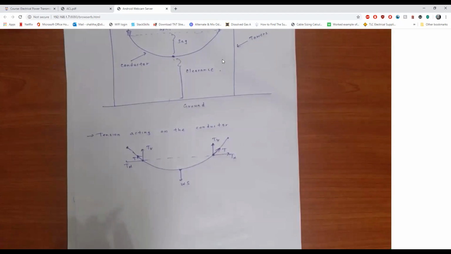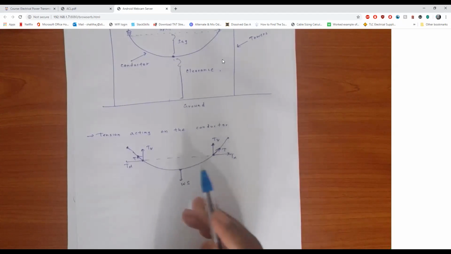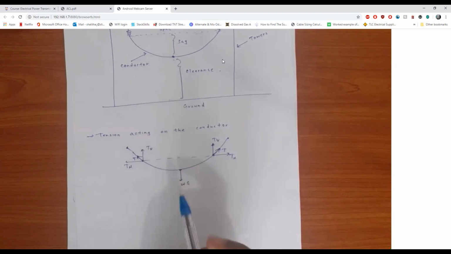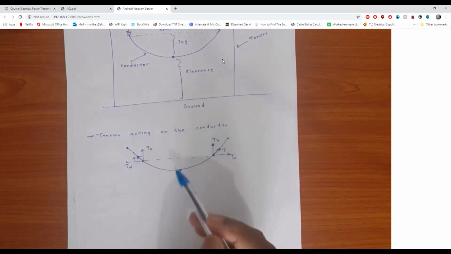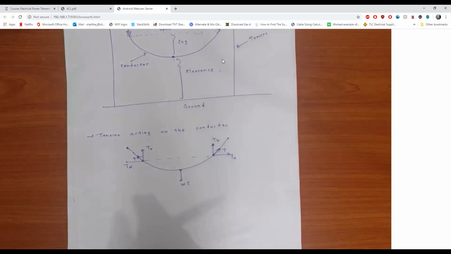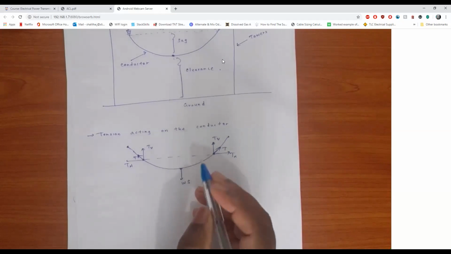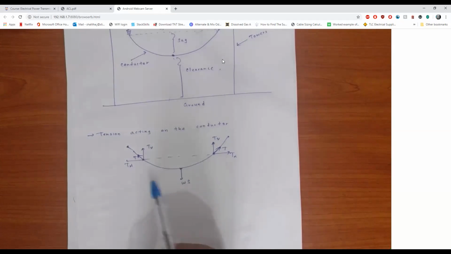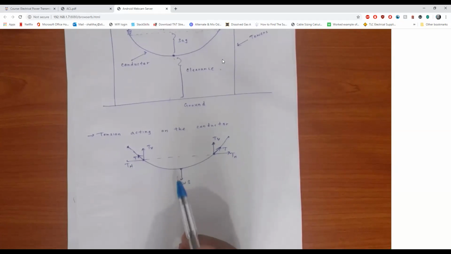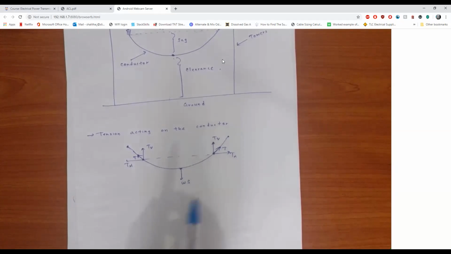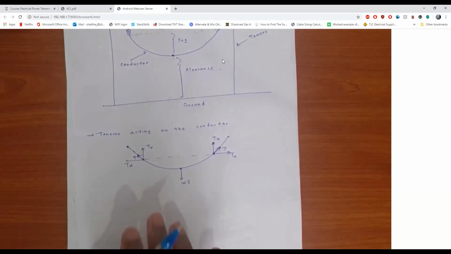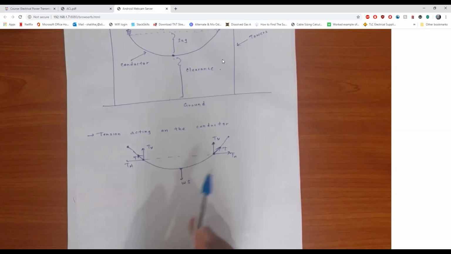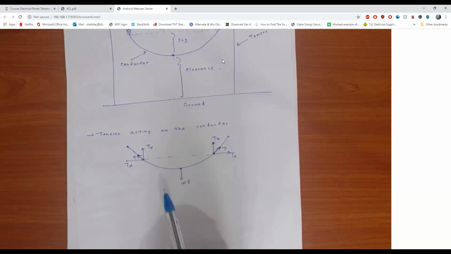After doing the calculations, you will get confident about this mechanical design, because I know you are electrical, so we are not very familiar with mechanical stuff. We have two lectures for this mechanical design. In the second lecture, I'm going to derive all the equations, and then you will understand how these mechanical stresses work on these conductors.